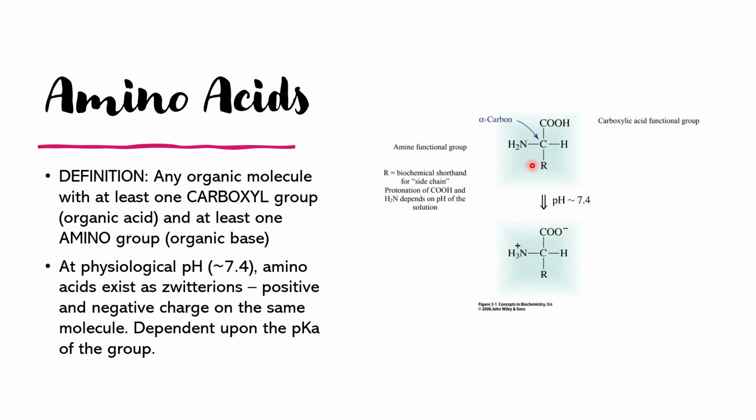So different kinds of amino acids occur due to the different R groups that are present, and the rest of the part is still the same. At physiological pH, that is 7.4, these groups are in ionized form. So they exist as a zwitterion, meaning they have a positive and negative charge on the molecule, which is totally dependent on the pH of the solution and the pK of the respective moieties.